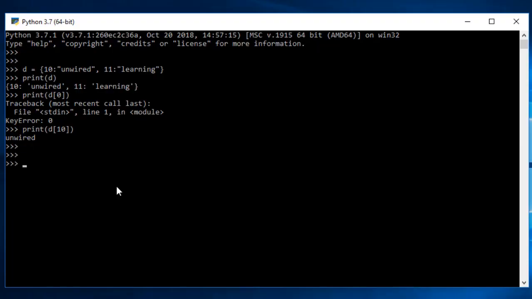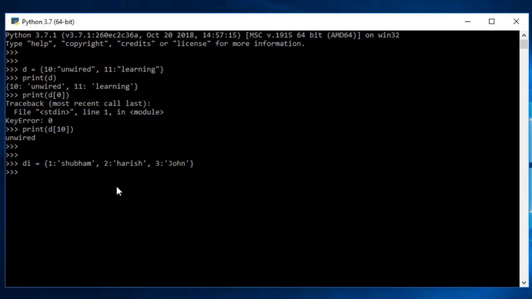Let me perform something else. Maybe I create a dictionary with the name di and then give the key as 1. I can create something like a roll number and the name of a student. So 1 is the roll number and the name is Shubham. Then I can create another element with 2 and the name is Harish. Then roll number 3, the name is John.